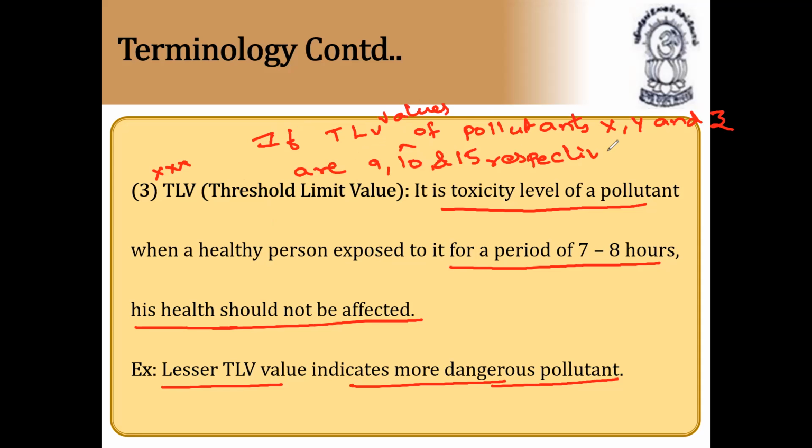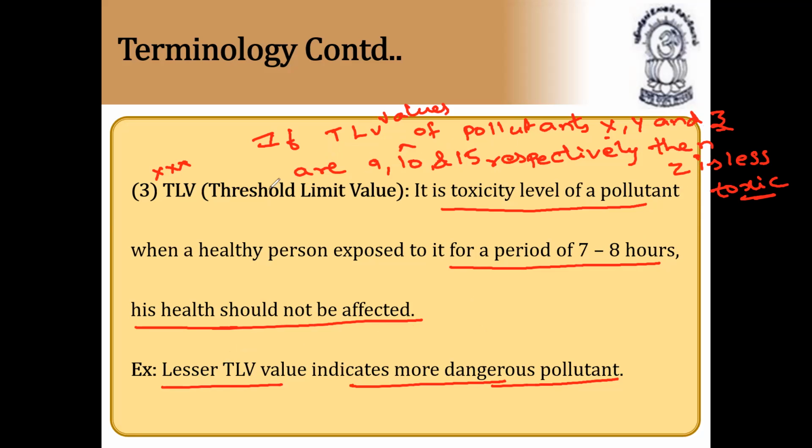Then in this, which is less toxic? The pollutant Z is less toxic, because the lesser the TLV value, the more dangerous the pollutant. The most dangerous here is X, and the least dangerous is Z, so Z is less toxic. This is how we see the threshold limit value. This statement is very important: lesser TLV value indicates more dangerous pollutant.